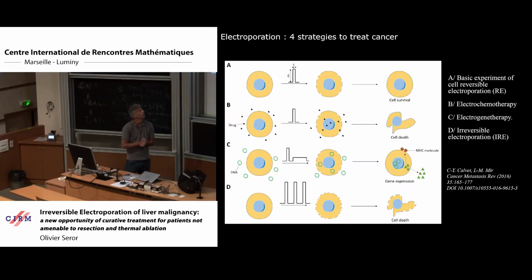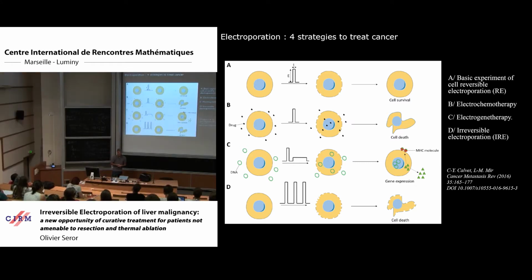So, we are talking about electroporation, and when we try to perform electroporation on cells, we have 4 strategies. The first one is a basic experiment of reversible, not irreversible, electroporation. To do that, we have to apply RF pulses into the tissue to obtain modification of the cell's membrane, as you can see here.